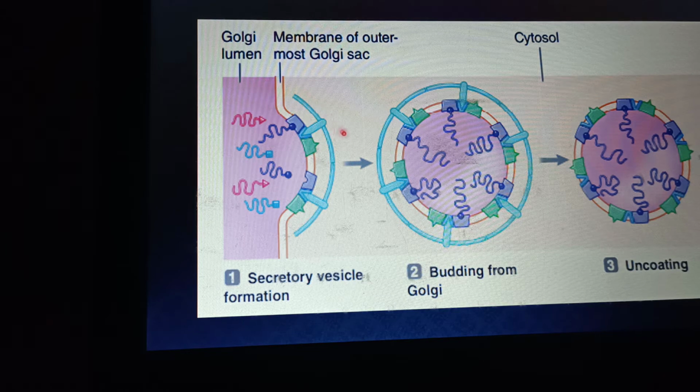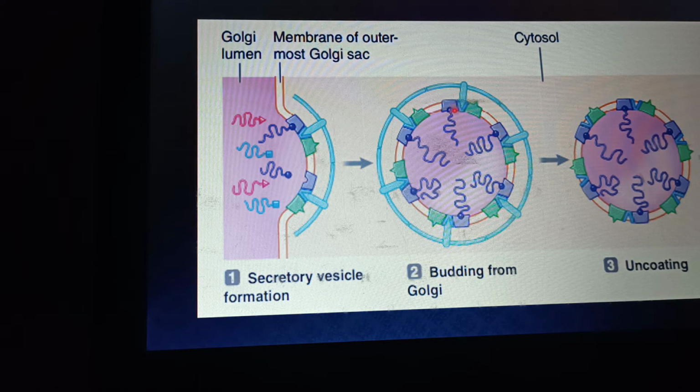What is the function of coat proteins? Actually, coat proteins are involved in forcing the Golgi sacs to become more dome-like. And as this dome-like structure progresses, it gets budded off in this form.